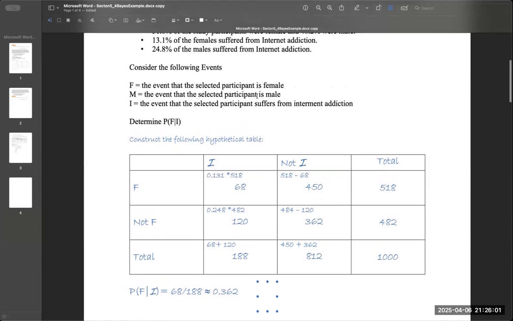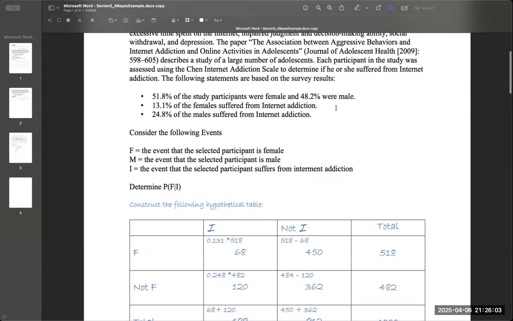I want to make a distinction to what this is asking, what this is telling us right here. Let me do an insert text box. So right here, this 13.1, this here is the probability that we have an internet addiction given that they are female. Because it says this one's equal to 0.131.